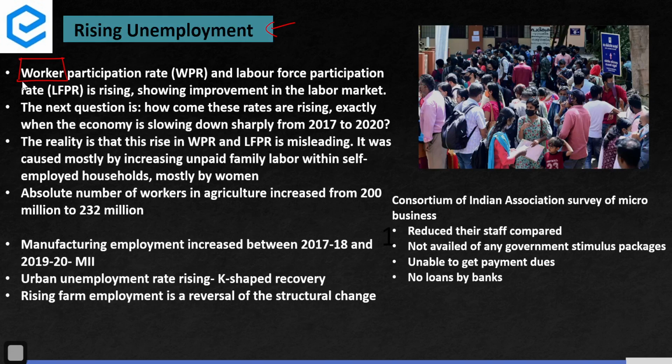Now, it is happening because of a couple of factors. One factor is that unpaid family labor has risen in the country, and mostly by women. Where are they going? They are getting absorbed in the agriculture sector. See, the absolute number of workers in agriculture increased from 200 to 232 million. You don't have to remember this data, but just have to understand the analysis. Unpaid family labor is increasing, so we feel that more workers are participating. But what is the quality of employment? What is the earning? It's painfully dismal.